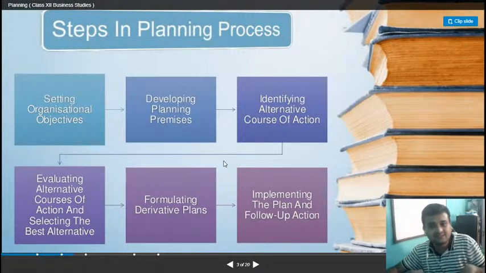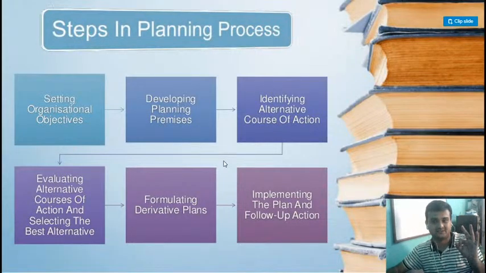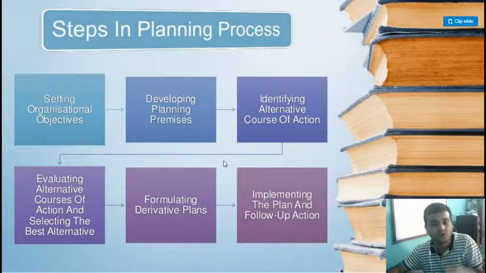Say there are three alternatives available. So this is the meaning in organization also. To reach a certain objective, a certain goal, we identify the different alternatives or courses of action that will be suitable to reach that goal.